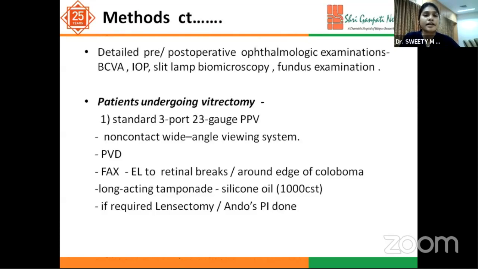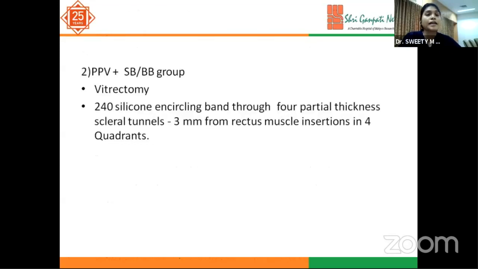All patients underwent standard vitrectomy with a non-contact wide-angle viewing system. PVD was induced, and fluid-air exchange was done. Red laser was applied around the edges of the coloboma and to all suspicious areas in all patients. Silicone oil was used as a long-acting tamponade. Wherever required, depending on lenticular opacity and the surgeon's decision, lensectomy was done with inferior PI. In Group 1, putting on a 240 silicone encircling band was purely left to the surgeon's decision. In this study, in the mentioned time period, 3 surgeons were performing the surgery.